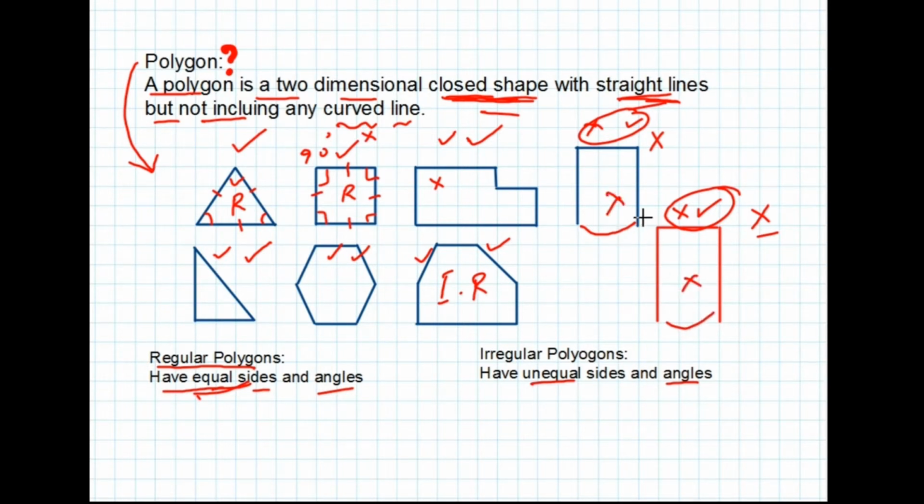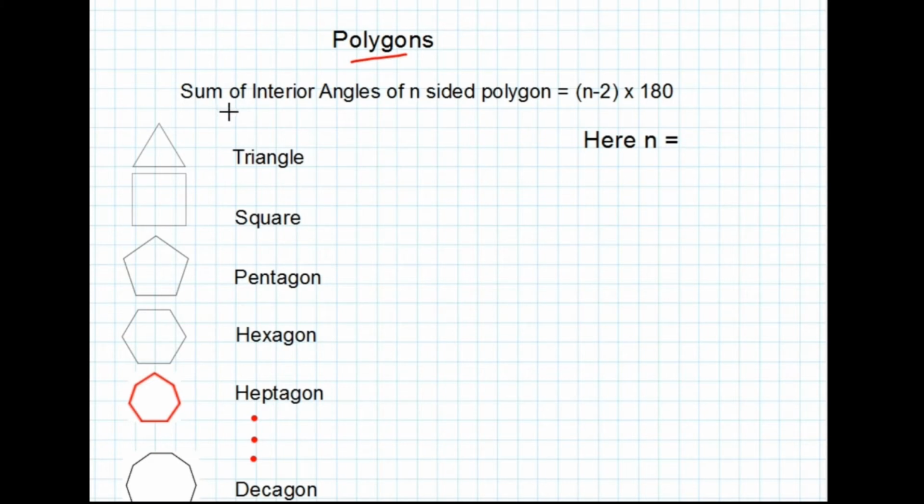In polygons, the sum of interior angles of an n-sided polygon is given by (n minus 2) multiplied by 180. Here n is the number of sides. It is also noted that this formula is valid for regular and irregular polygons.